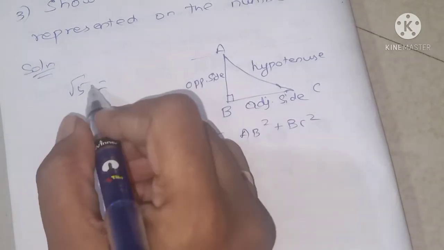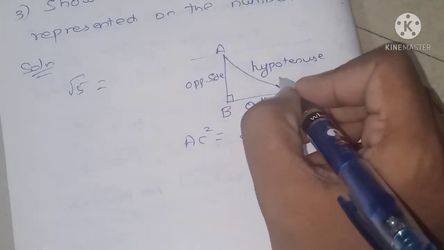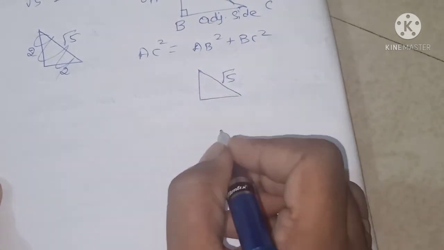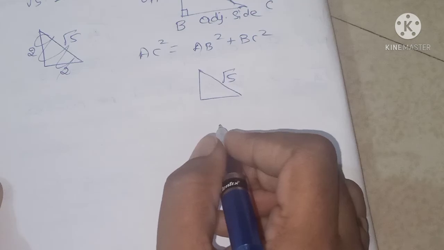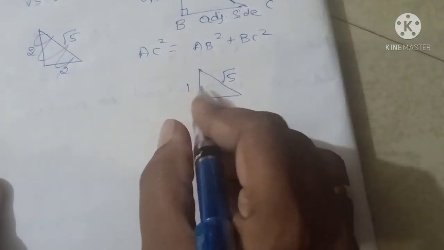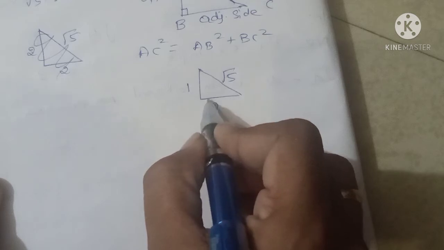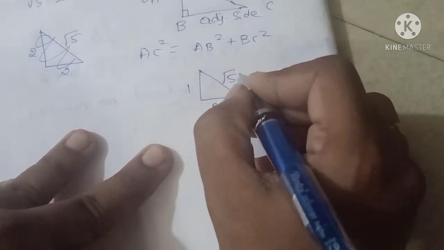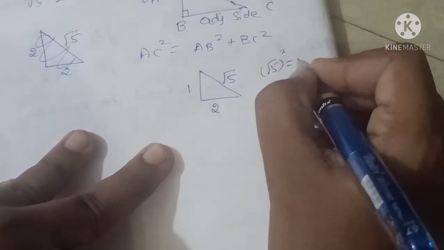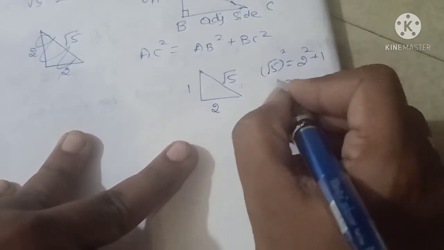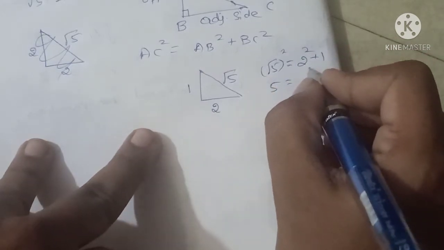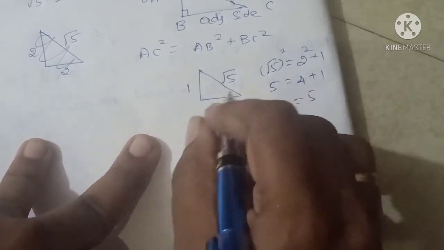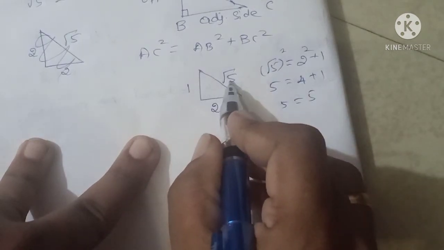Okay, so here if I consider root 5 as the hypotenuse, consider the triangle. If I consider root 5 to be the hypotenuse, this will be 2 and this will be 1. This value will be 2 and this value will be 1, because if you use the Pythagoras theorem, root 5 square is equal to 2 square plus 1 square. Root 5 square is 5, and 2 square is 4 plus 1, which is equal to 5. So we can write root 5.